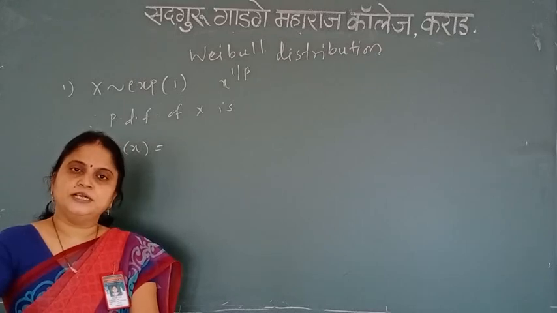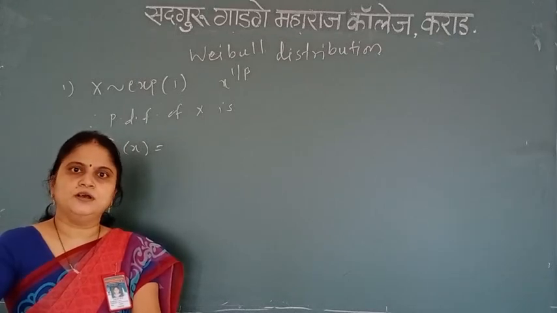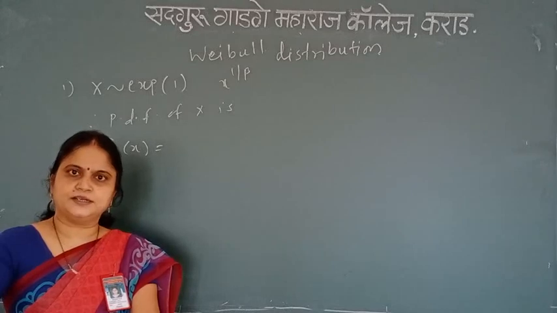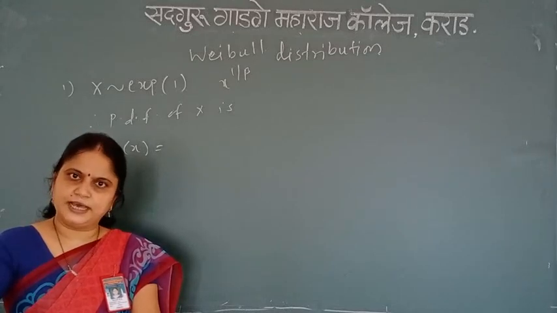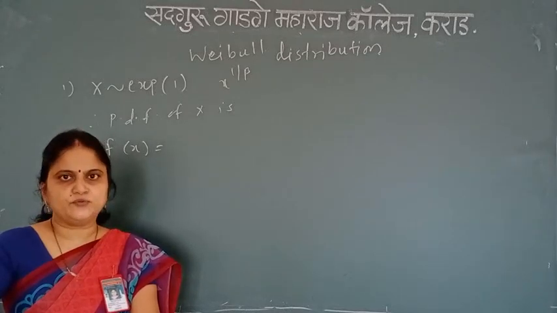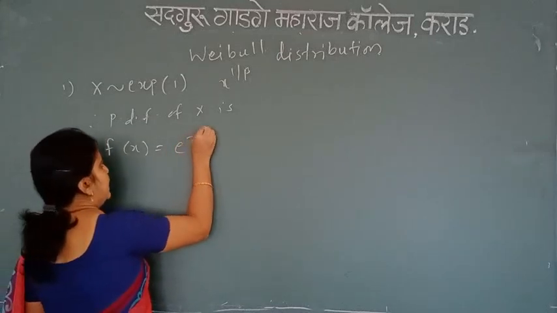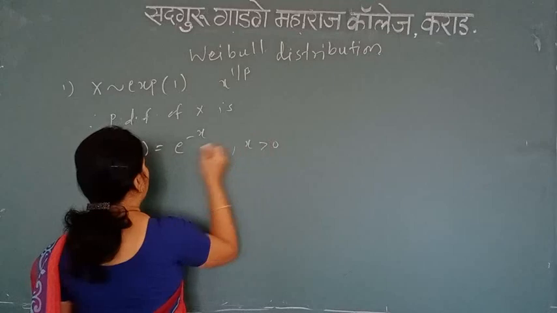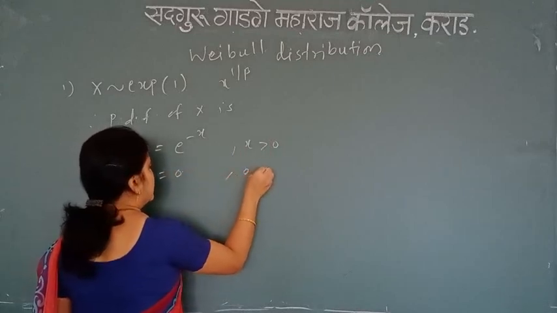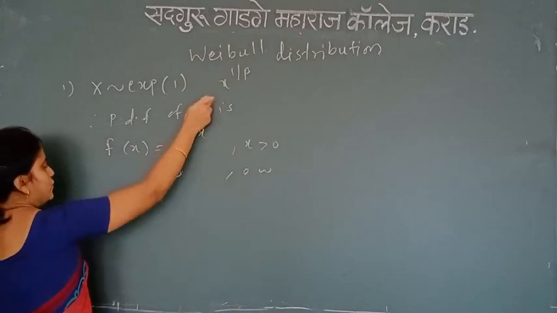Exponential with theta is theta e raised to power minus theta x, isn't it? So if I put theta equal to 1, we get e raised to minus x simply, for x greater than 0, and equal to 0 otherwise. Okay, so this is given to me. Now I need to find the distribution of this.